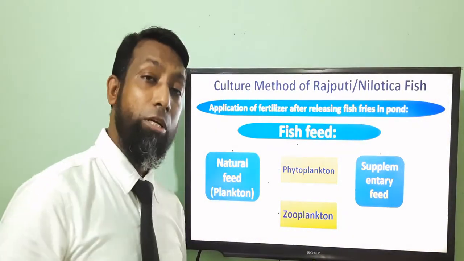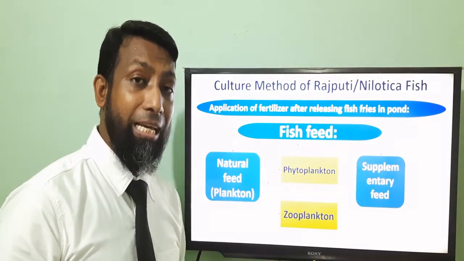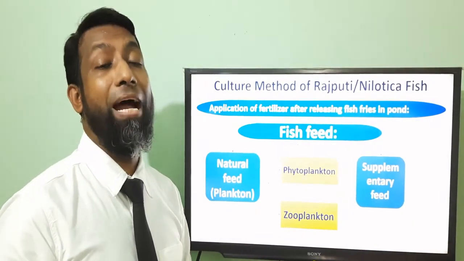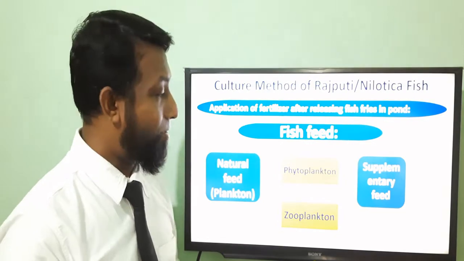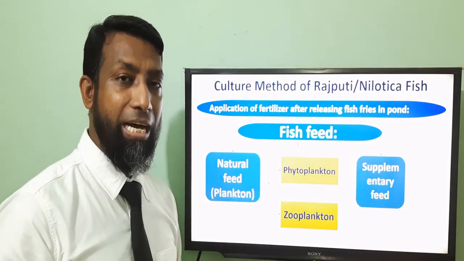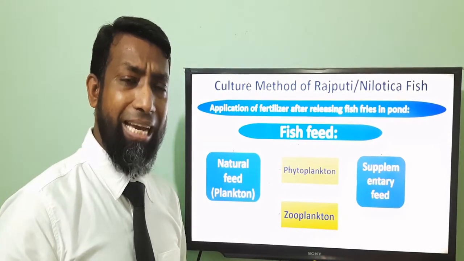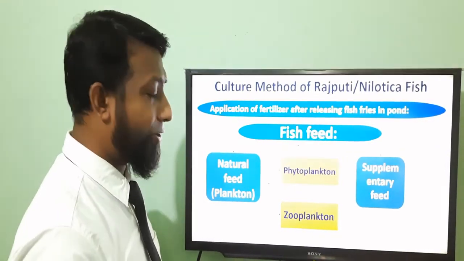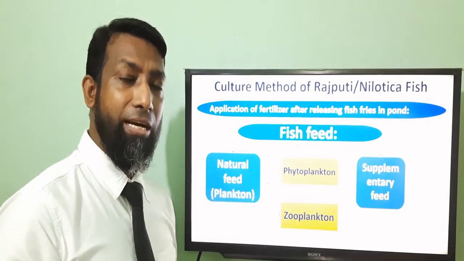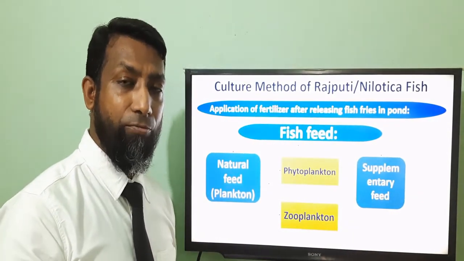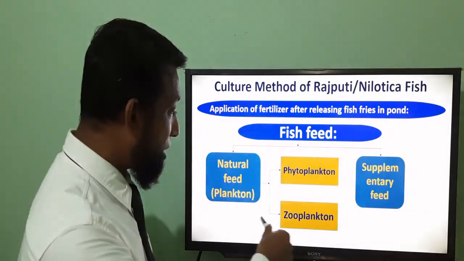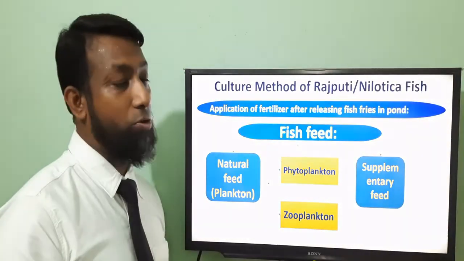What is phytoplankton? Phytoplankton is a plant organism, that means an aquatic plant organism present in the water. That is called phytoplankton. Example, Daphnia, then Najas, different types of examples. You can have a look in your textbook. And the zooplankton is sometimes frogs, snails or others as well. So this is very important for your creative and MCQ questions as well.